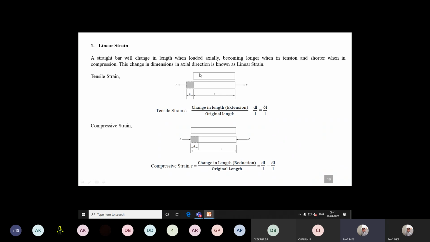Initially we will consider a member. You can see the diagram here. There is a rectangular block, or it may be circular, of length L. This is the initial dimension of the block.